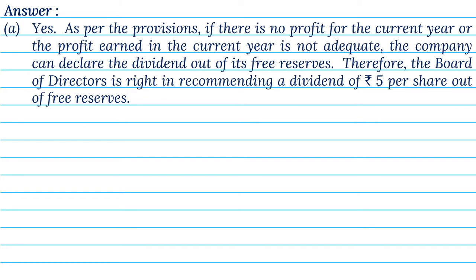Answer. A. Yes. As per the provisions, if there is no profit for the current year, or the profit earned in the current year is not adequate, the company can declare the dividend out of its free reserves. Therefore, the board of directors is right in recommending a dividend of Rs 5 per share out of free reserves.